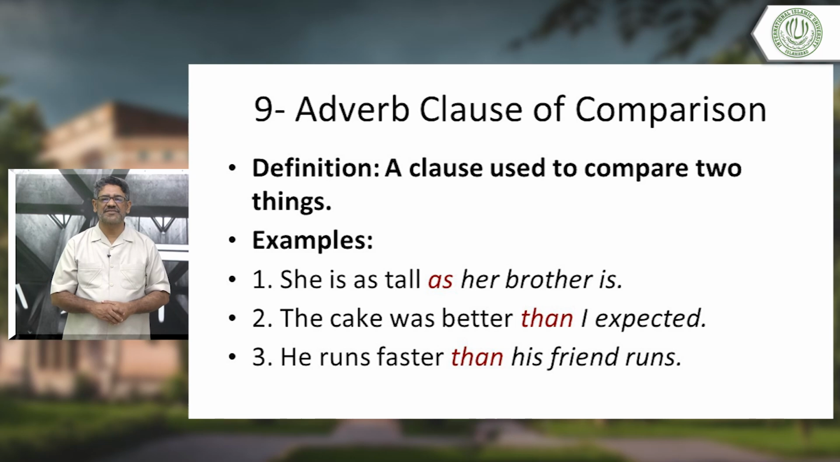Three, he runs faster than his friend runs. He runs faster than his friend? No, please. He runs faster than his friend runs. Then it is an adverb clause of comparison. He runs faster than his friend is a different thing. He runs faster than his friend runs. We used than, as. Look at these sentences: than his friend runs, you use the verb again.